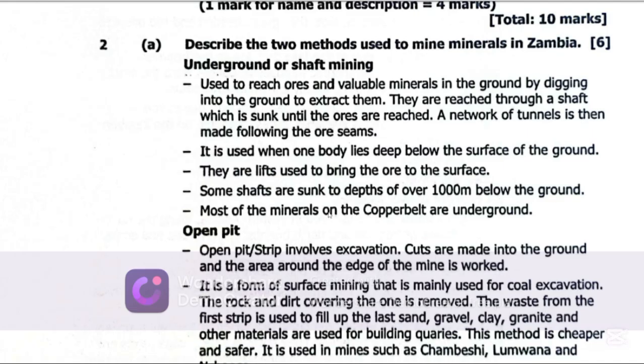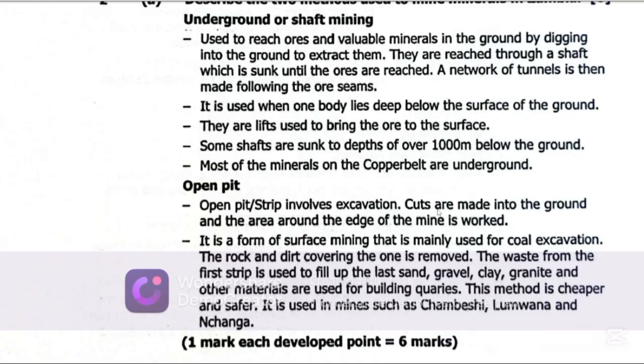Most of the minerals on the Copperbelt are underground. You have underground mines such as the Konkola copper mine. We have underground mines such as the Mopani, the Nkana mine. Those are some of the examples of underground mines that you can mention. Then we have open pit mining. Now, open pit mining is also known as surface mining.